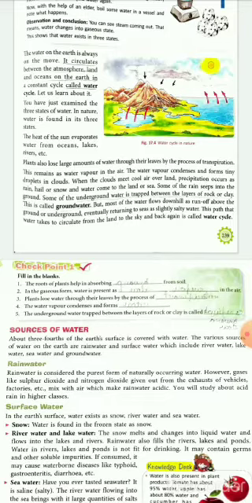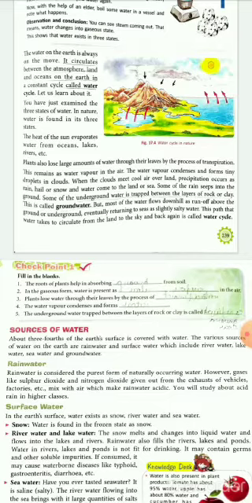Because of the cooler temperature as we go higher, the water will condense into liquid and it will form clouds. Then it will form a bigger cloud, and on further cooling they will precipitate, that is it will rain. Means again in the liquid form the water will fall on the ground.